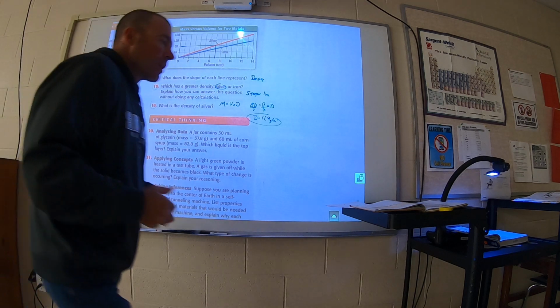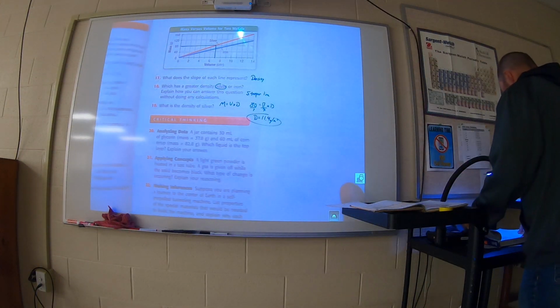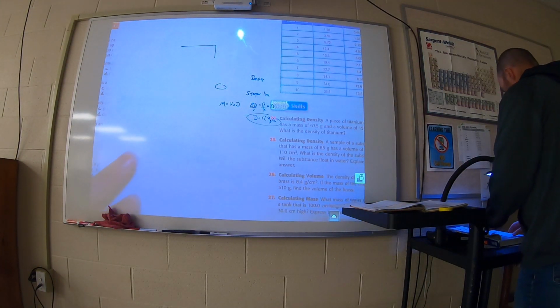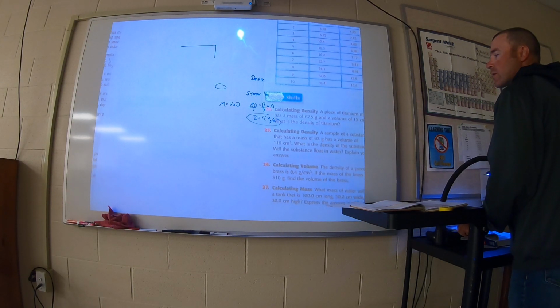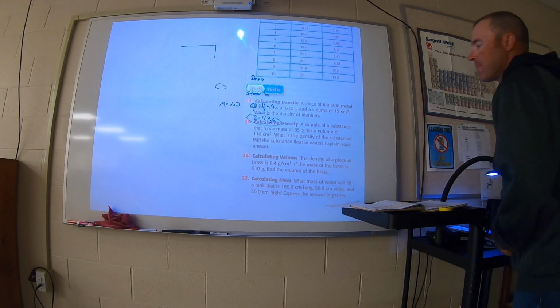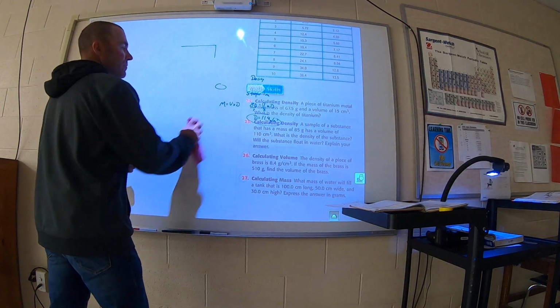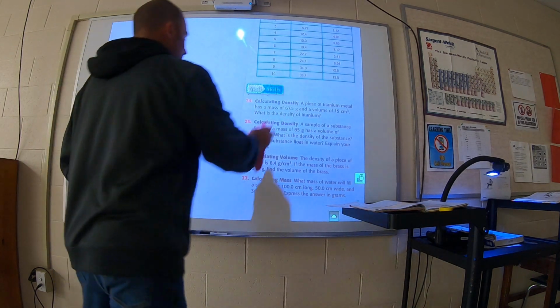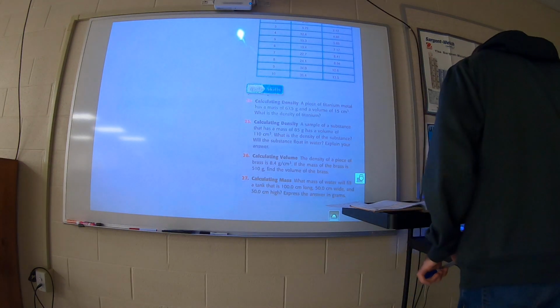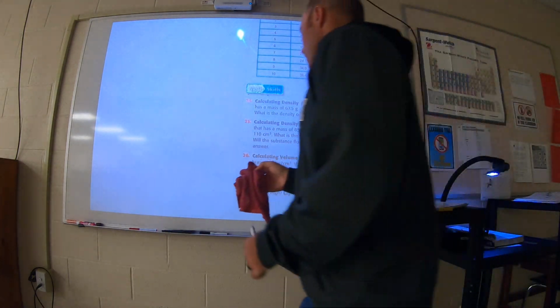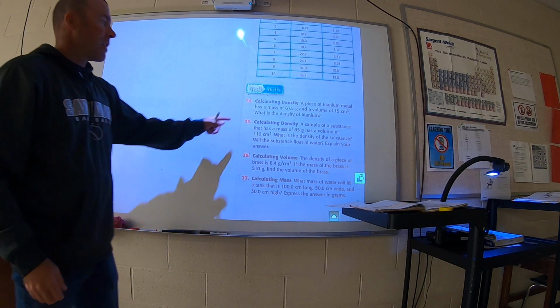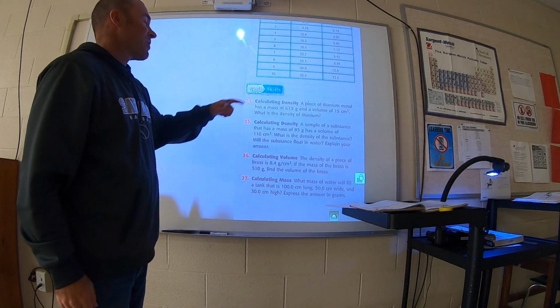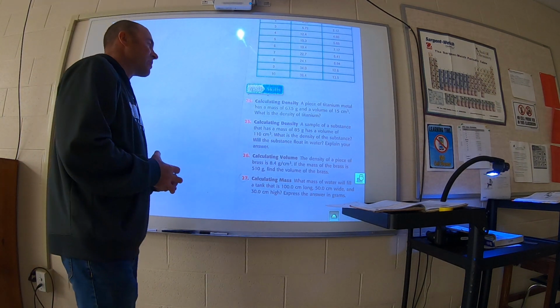Then over to the last couple of questions. 24, 26, and 27. Let me make it so you can see them. So number 24, it says a piece of titanium metal has a mass of 67.5 grams and a volume of 15 cubic centimeters.